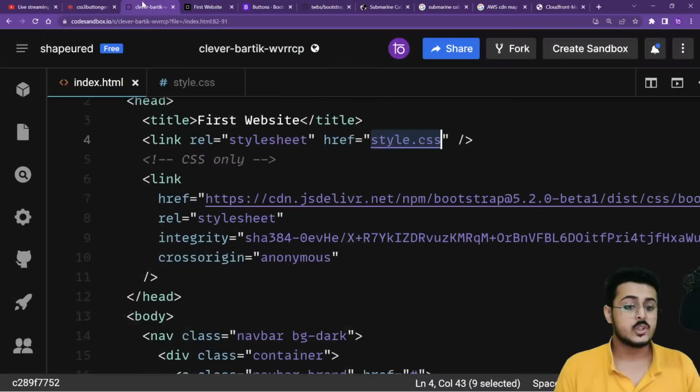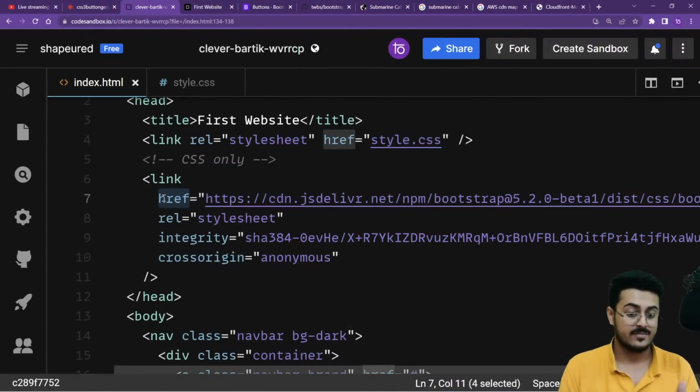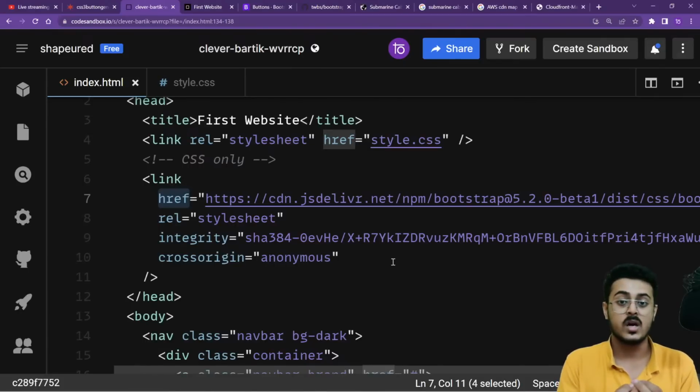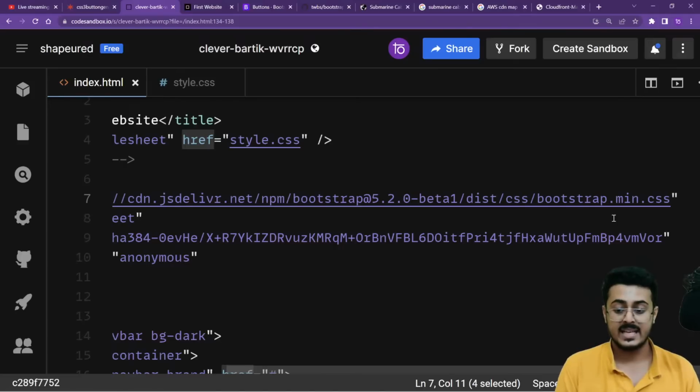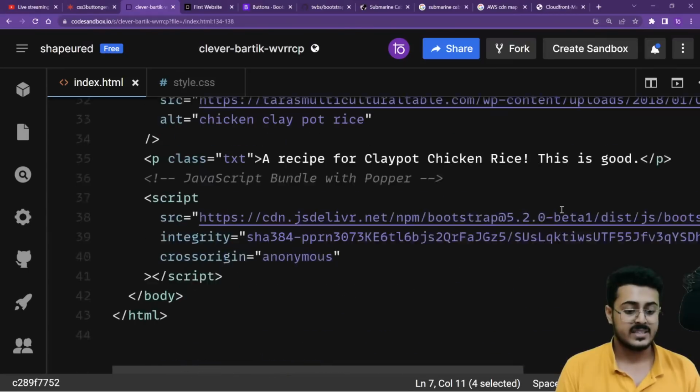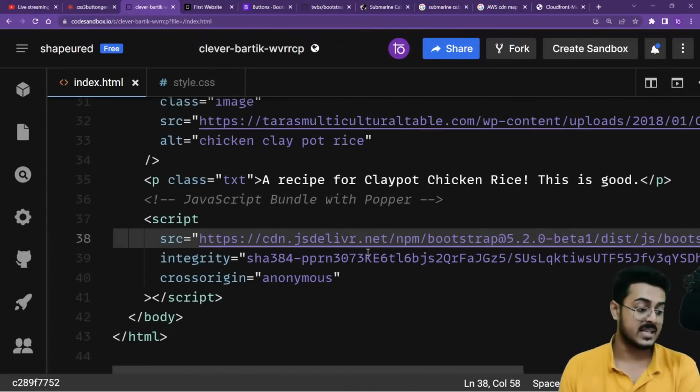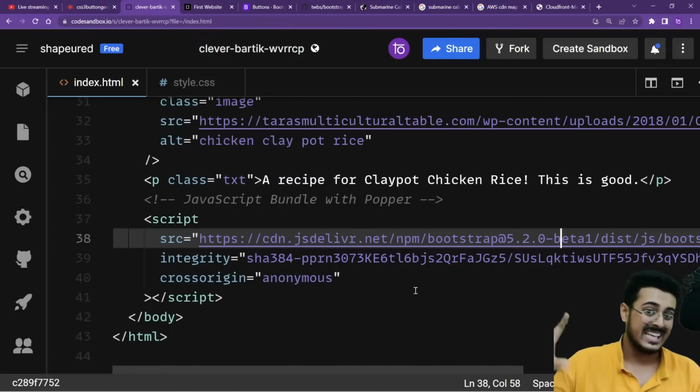What you are trying to do is create a request. You are creating an href, that is the reference to one of those CDN requests. So you are sending a request to the CDN network to get me the Bootstrap files. Similarly, this particular request is getting the CSS files, and this particular request is getting the JavaScript files from the CDN network.